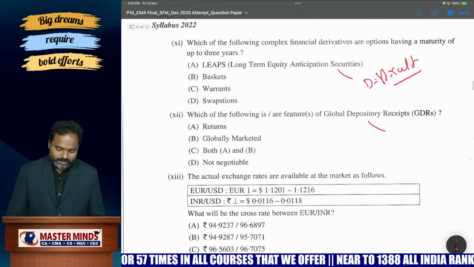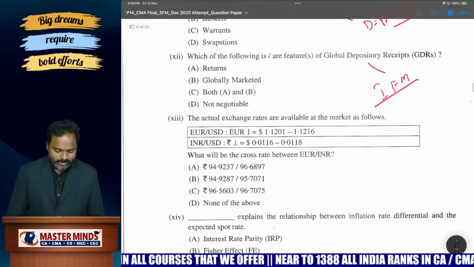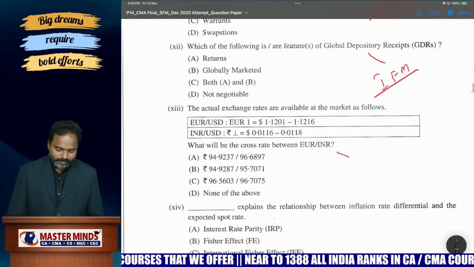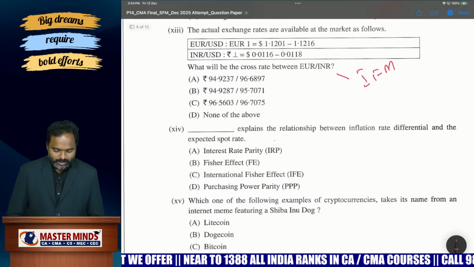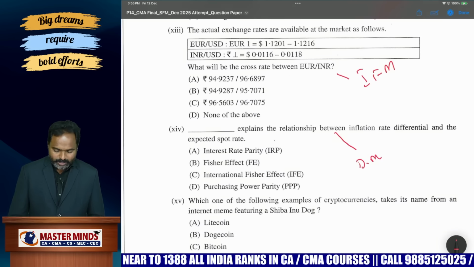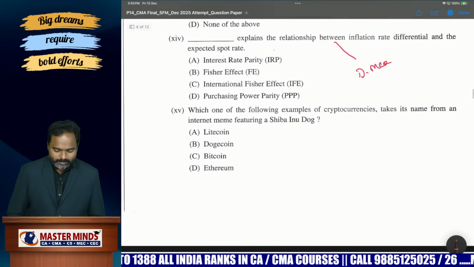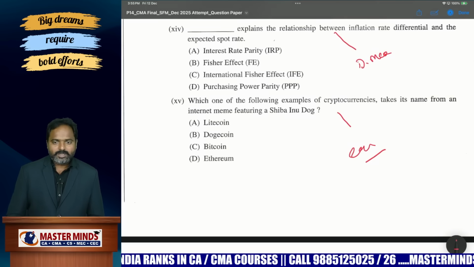And this is okay. This is from IFM, International Financial Management. So they can happily answer. And the next, also from IFM. It's a very easy MCQ, with classroom knowledge they can answer. And interest rate parity theory, yes, this is a direct MCQ actually, so you can answer normally and easily. And which of the following are examples of cryptocurrencies? This is also easy, with digital finance they can answer.